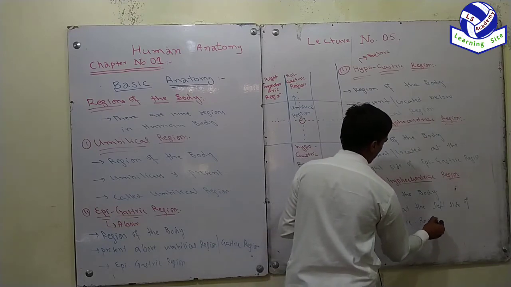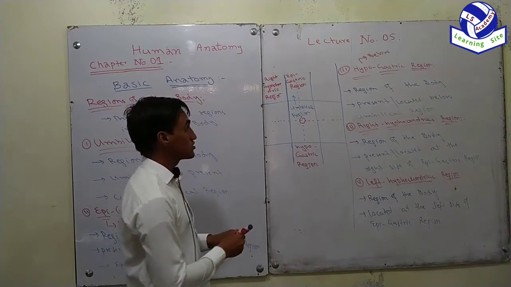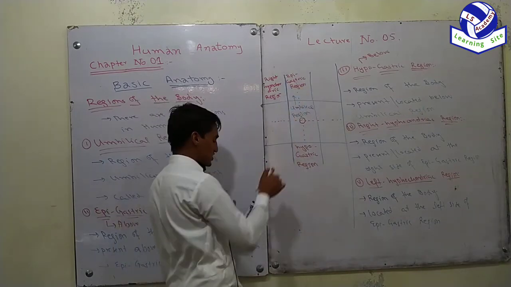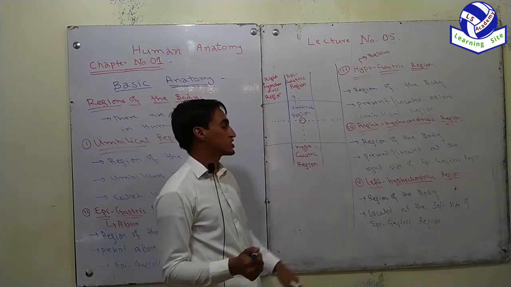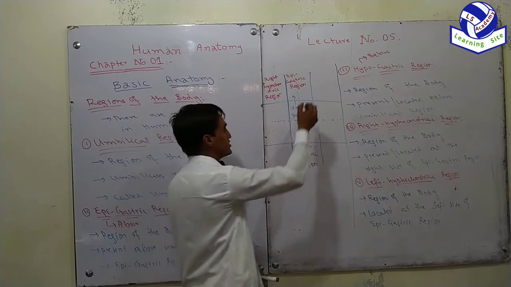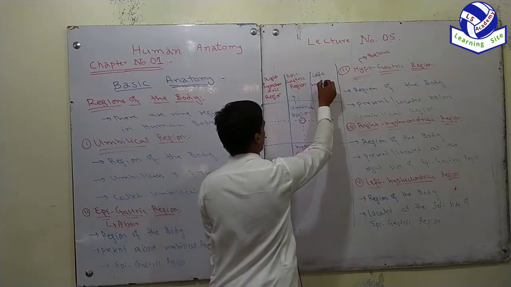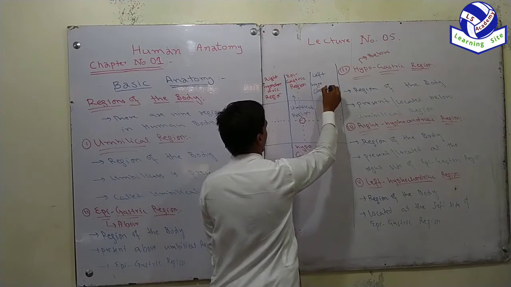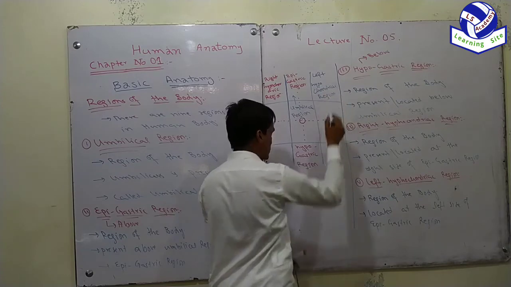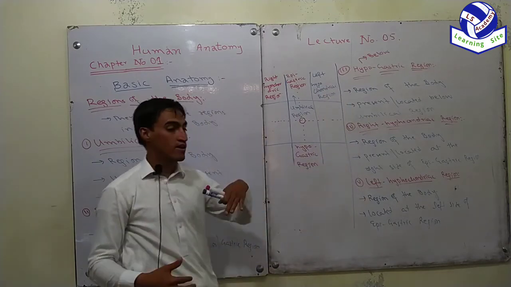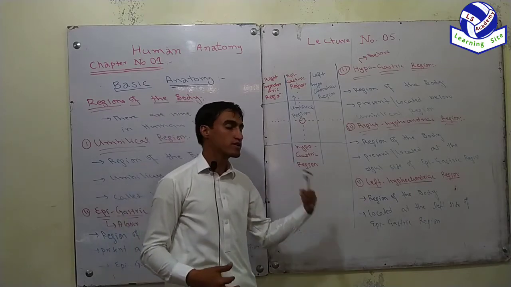Is called left hypochondriac region. This is the epigastric region, and the region which is present on the left side of the epigastric region is called left hypochondriac region. Region of the body located at the left side of the epigastric region is called left hypochondriac region.